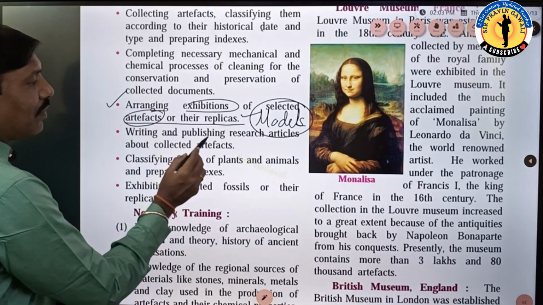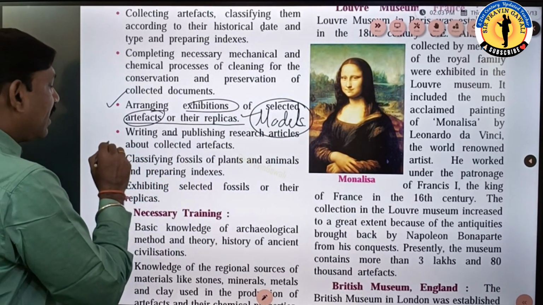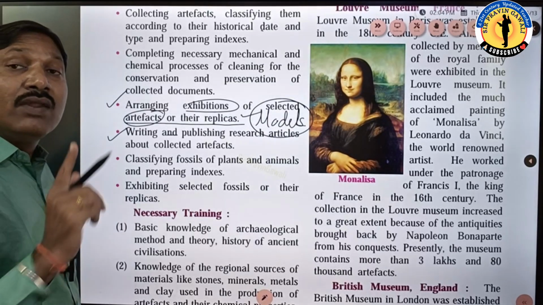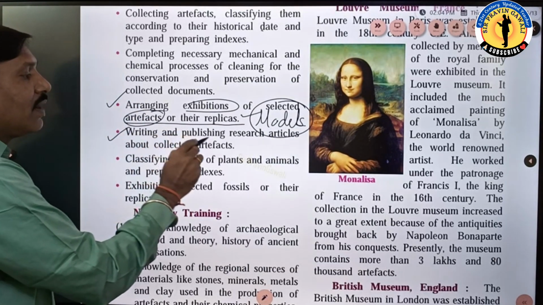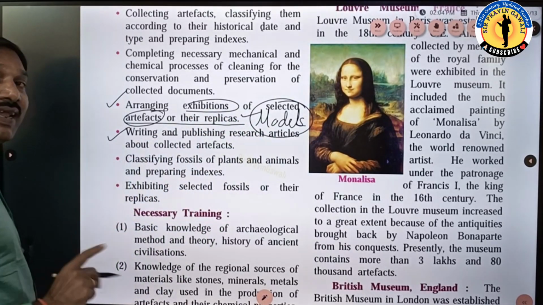The next one, writing and publishing research articles about collected artifacts. So it is common in all, in oral, in written, and in material sources. This is common: writing and publishing the research article about the collected artifacts.